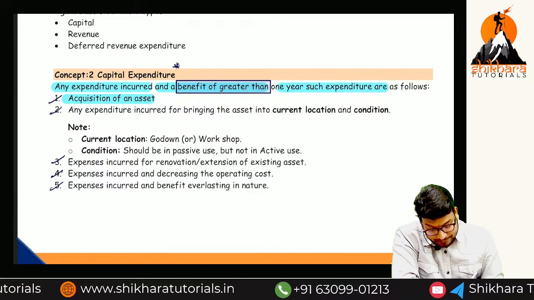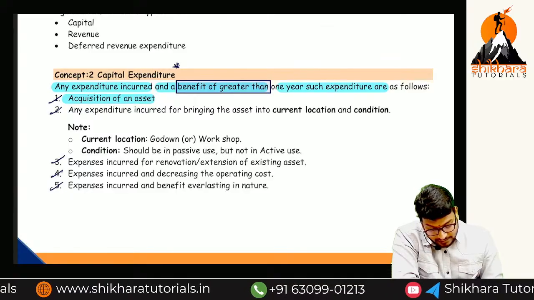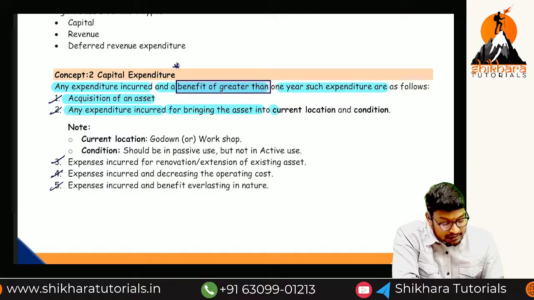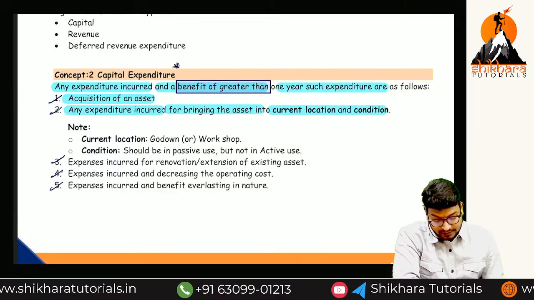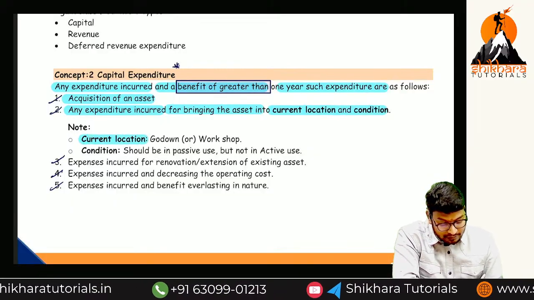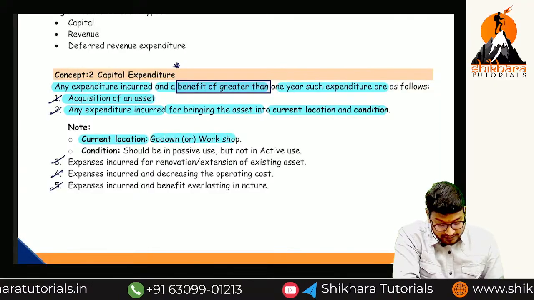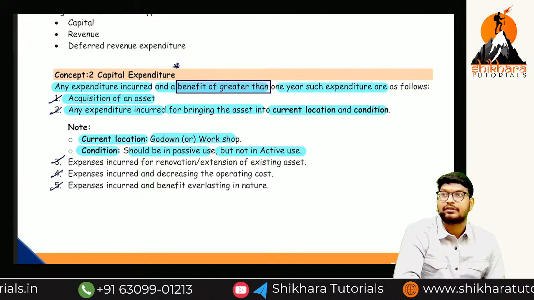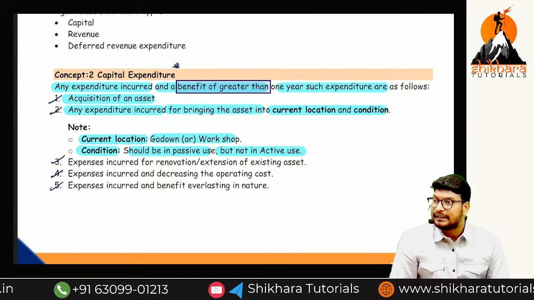Next one, any expenditure incurred for bringing the asset into the current location or condition. So what is the meaning of current location, sir? Godown or workshop. What is the meaning of condition? Should be in passive use but not in active use. So up to ready to use, we have to incur certain expenditure.